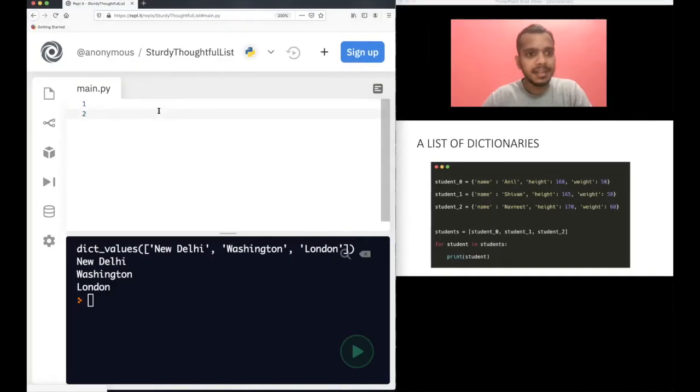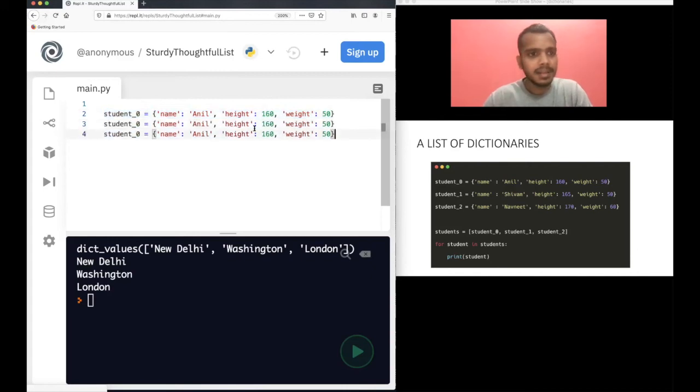Now, instead of just student zero, we will have more students here. Let's say we have three students here, right? Student zero, student one, student two. Let's say student one's name is Shivam, that is me. My height is let's say 165 and weight is let's say 58. The next one is Navneet and his height is 170 and weight is 60. We have three students here. Now how do you store all these three? All of these three are dictionaries, if you see, right? So how do you make a list of dictionaries?